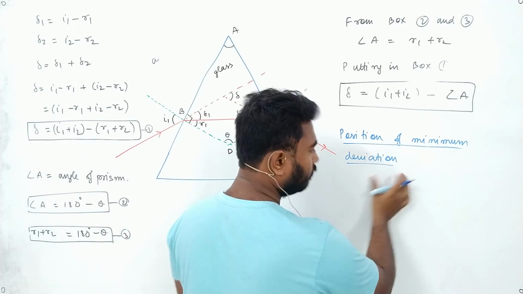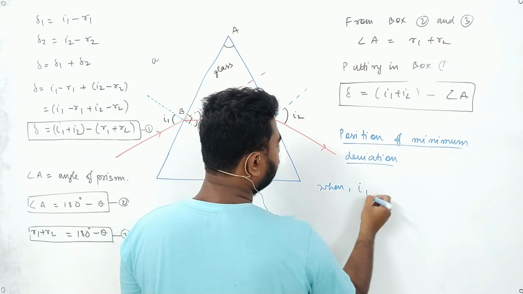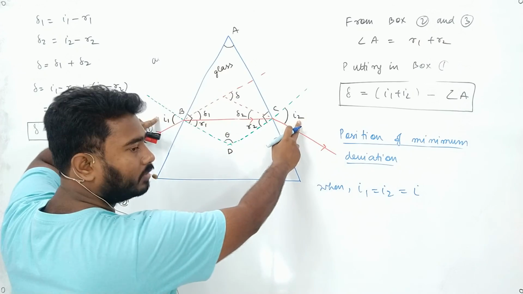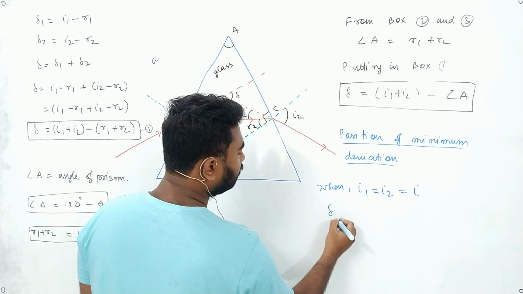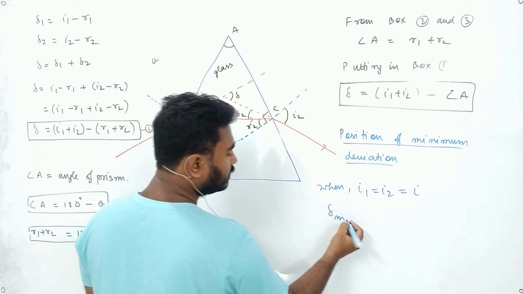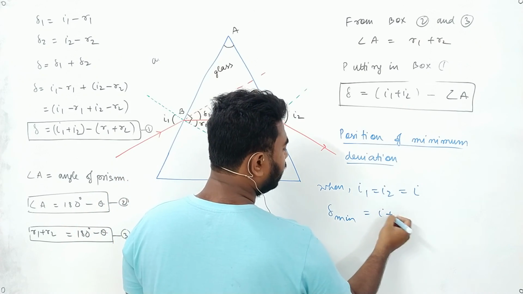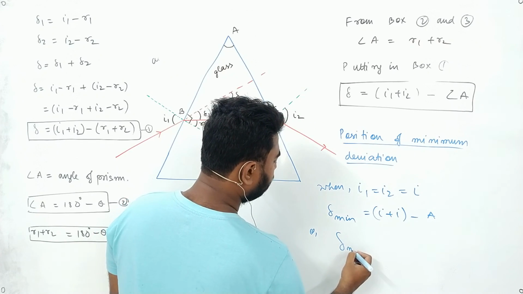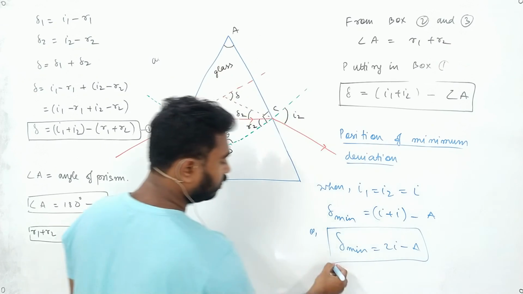Position of minimum deviation. What does it tell me? It tells me that when I1 equals I2 equals I, that is, when both I1 and I2 have the same value, then this equation can be written with delta becoming delta M, that is delta minimum, equals I1 plus I2, which is I plus I, minus A. So delta minimum will be 2I minus A. See, you need to learn this one.